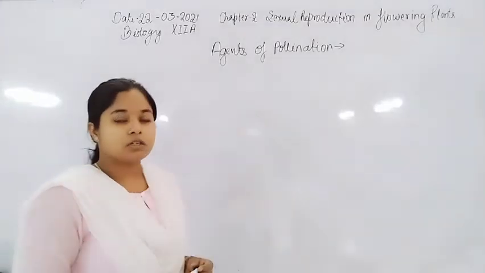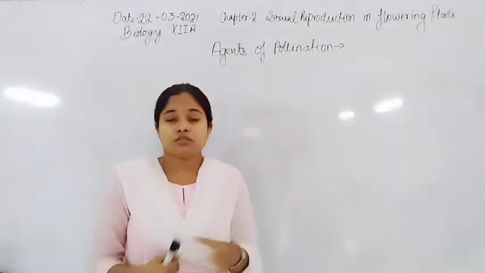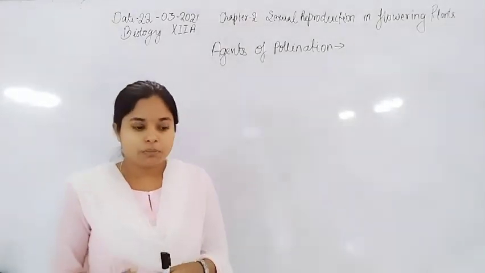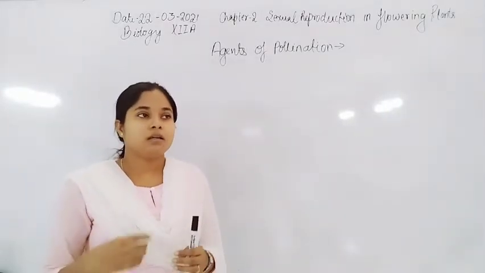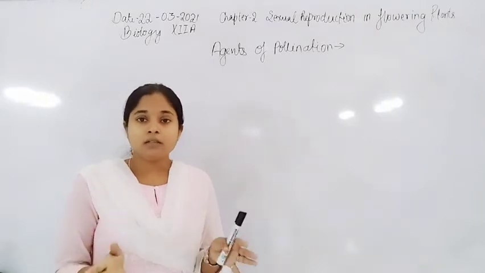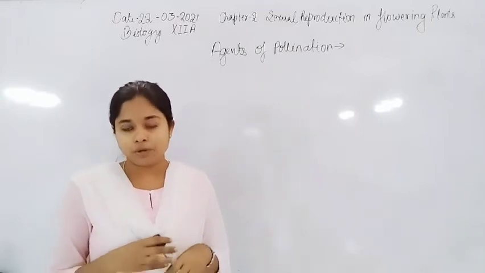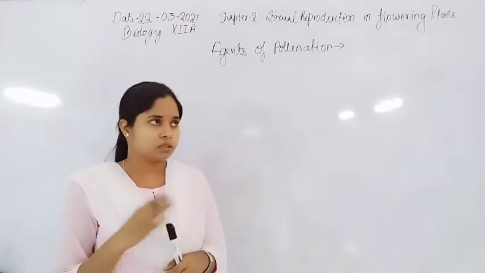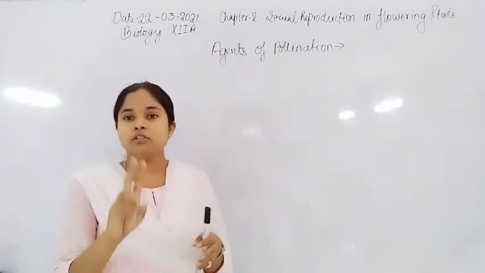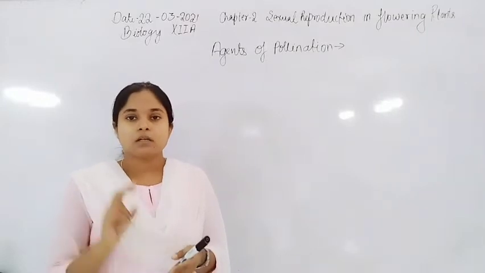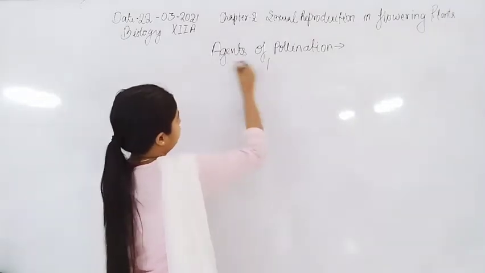Agents of pollination. Actually, which agents will there be? Because the male gametes are non-motile, they need vectors or agents for the transfer of their gametes onto the stigma of a flower of the same or different plant. So this process involves two different kinds of agents, abiotic agents and biotic agents.